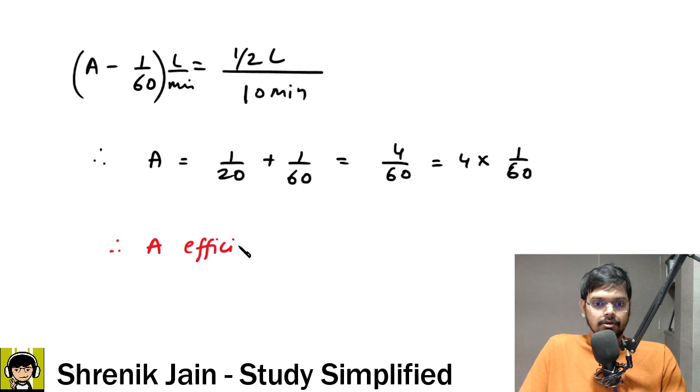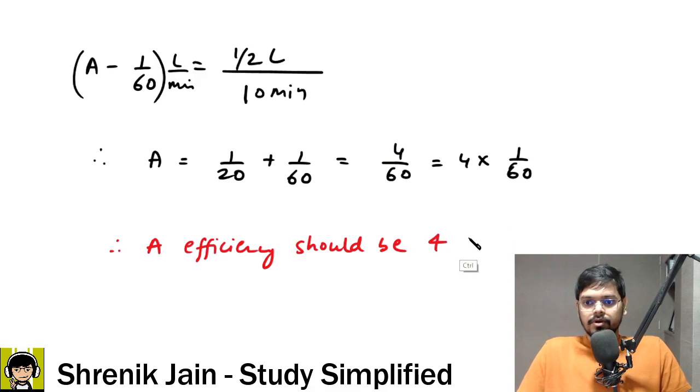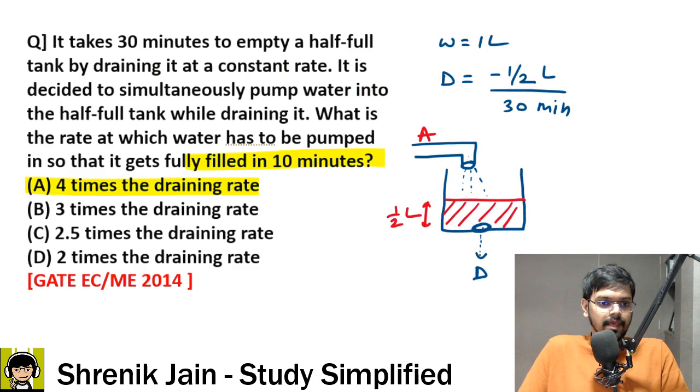A efficiency should be 4 times drainage rate. Agreed? Why the option A was correct?